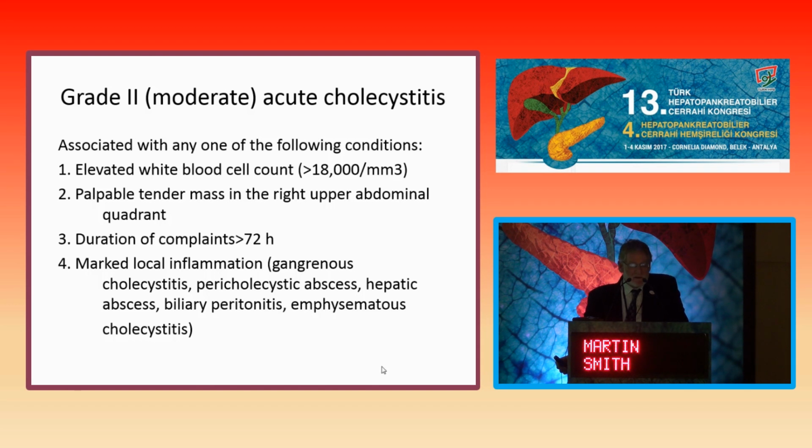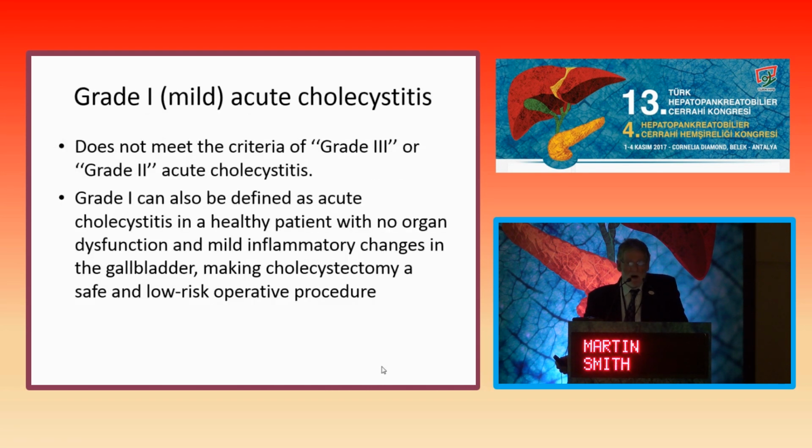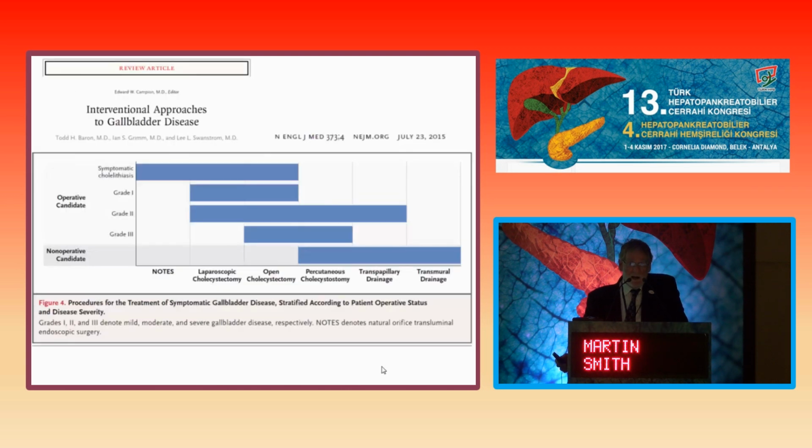And then the presence of local inflammation such as gangrene, abscess, hepatic abscess, peritonitis. Again, those usually are what we would find in the severe form of the disease. And grade 1 really is where both of these are excluded. It's a mild form of the disease, and really this is where there's no organ dysfunction, no signs of significant local inflammation, and cholecystectomy is really a safe and low-risk operation.